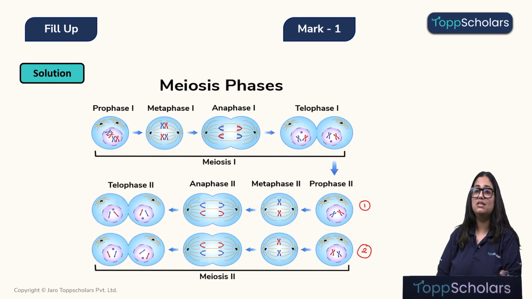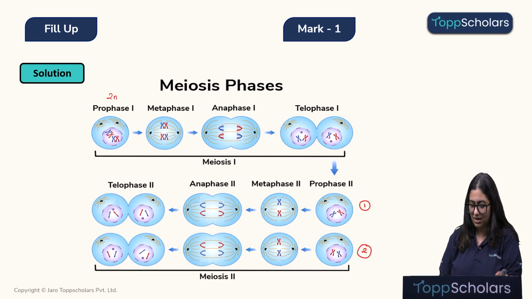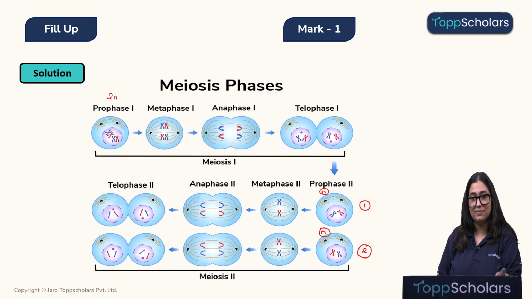Now, one very important thing that we need to remember is that the number of chromosomes becomes half after meiosis 1. Therefore, we can see over here that when the cell was undergoing prophase 1, it was diploid. It has 2 sets of chromosomes. And as it finished meiosis 1, the 2 daughter cells that we got both have a single set of chromosomes and the number has reduced.